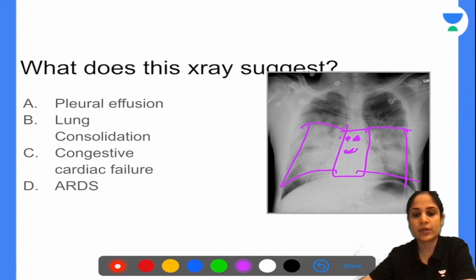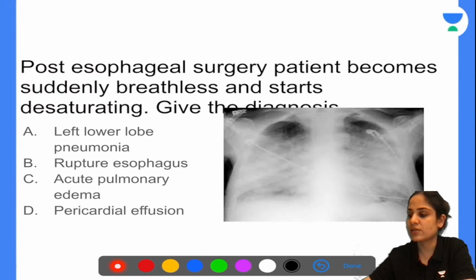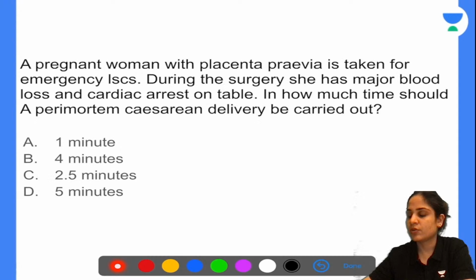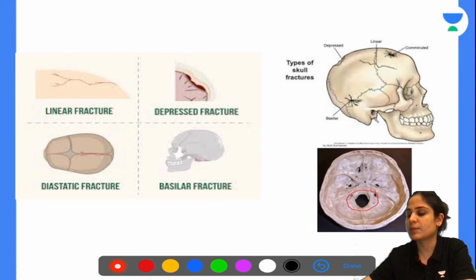So quickly just going through all the questions that we did today: congestive cardiac failure, pneumoencephalus, EDH, then this was TRALI, this was also bat wing appearance, this was rheumatoid arthritis, swan neck deformity, sigmoid volvulus, and then we have central line inserted properly, different types of bulbs for collecting blood for testing, and then we have your comminuted skull fracture, Trousseau sign. Okay, and then this was about our awake fiber optic intubation and all the complications that come with that.